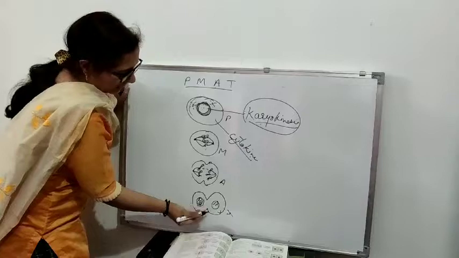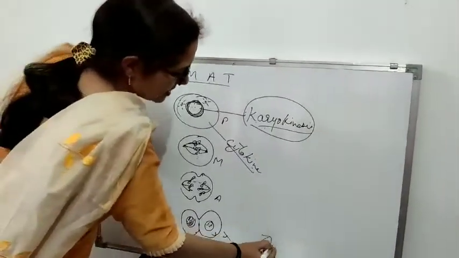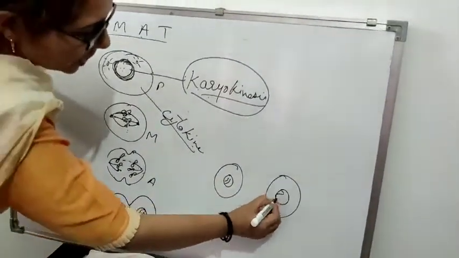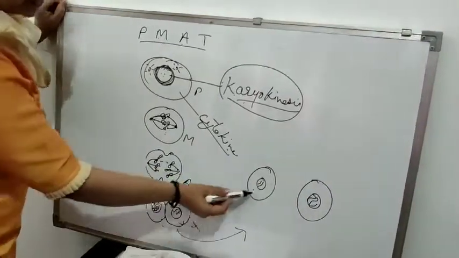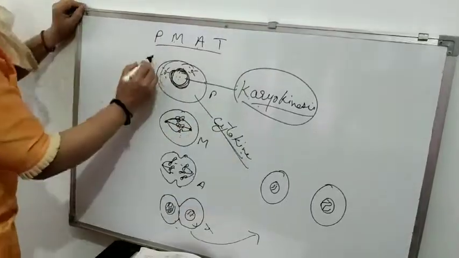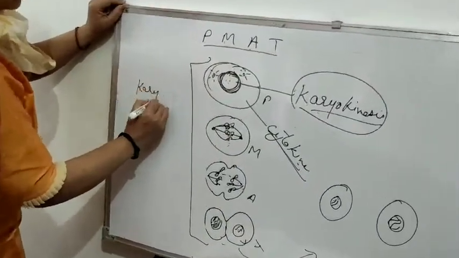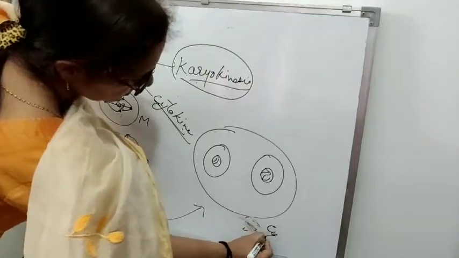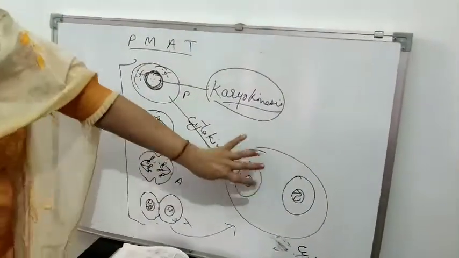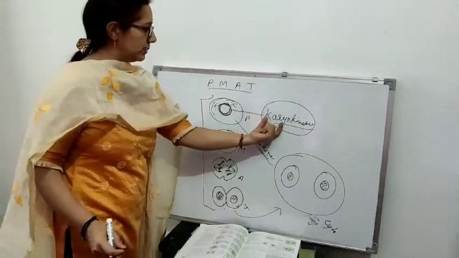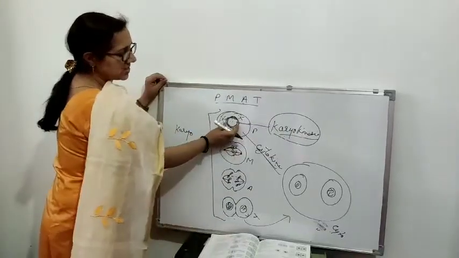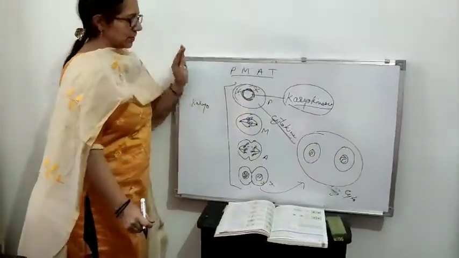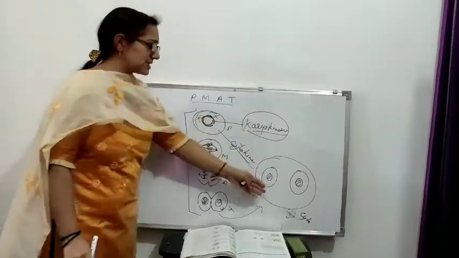So this cytoplasm, this furrow, when it comes closer, the next diagram is here. This will form 2 cells, and inside them the nucleus is already present, in the form of chromatin fibers. So after this telophase we have cytokinesis. This whole process is called karyokinesis, and this process will be called cytokinesis. Cyto means cytoplasm, karyo means nucleus. So karyokinesis means the division of a nucleus, this whole one. And when the cytoplasm divides, this is called cytokinesis. So this was your whole karyokinesis as well as cytokinesis.